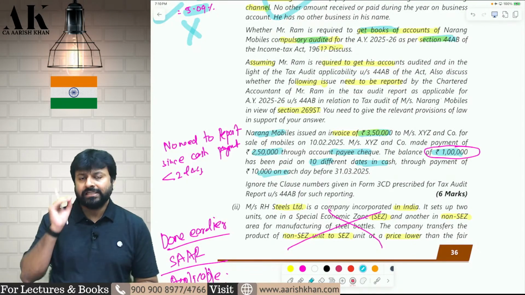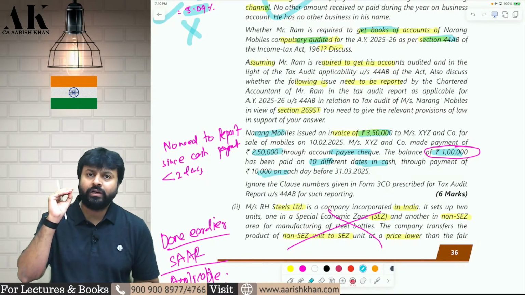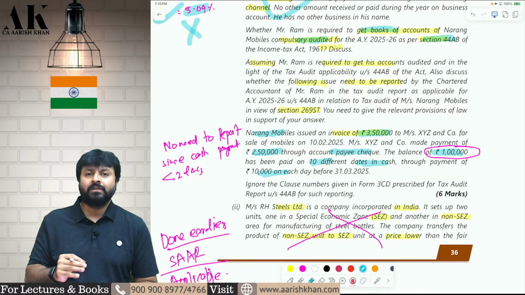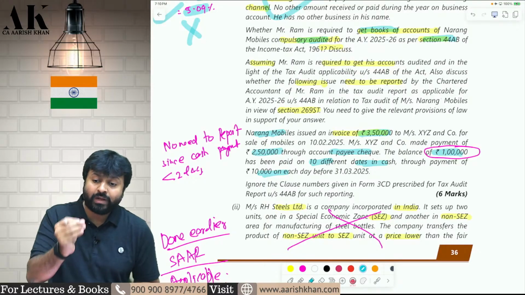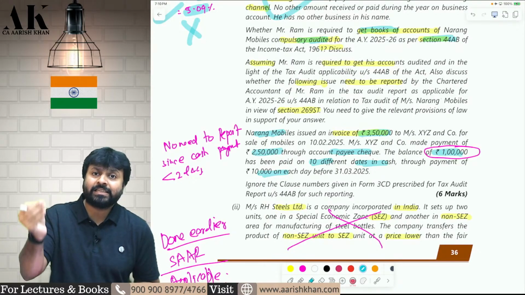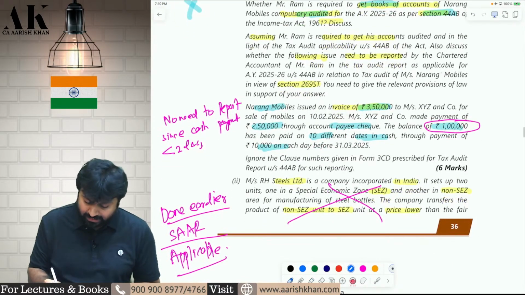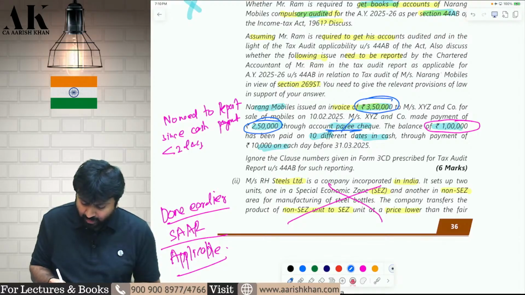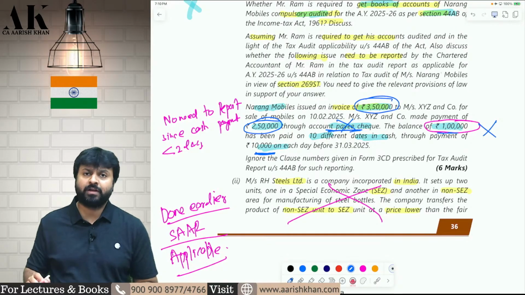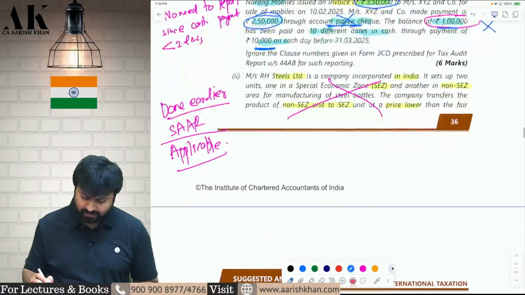No. In 269ST, a chartered accountant will only report if the receipt in cash is 2 lakh or more. If the receipt in cash is 2 lakh or more, only then you are supposed to report. In this case, the total receipt is 3,50,000. Out of it, 2,50,000 is by cheque. This will not be reported, and only 1 lakh rupees is by cash. Therefore, there is no need to report this particular transaction in 269ST in the tax audit report. This is what they have asked in this particular question.